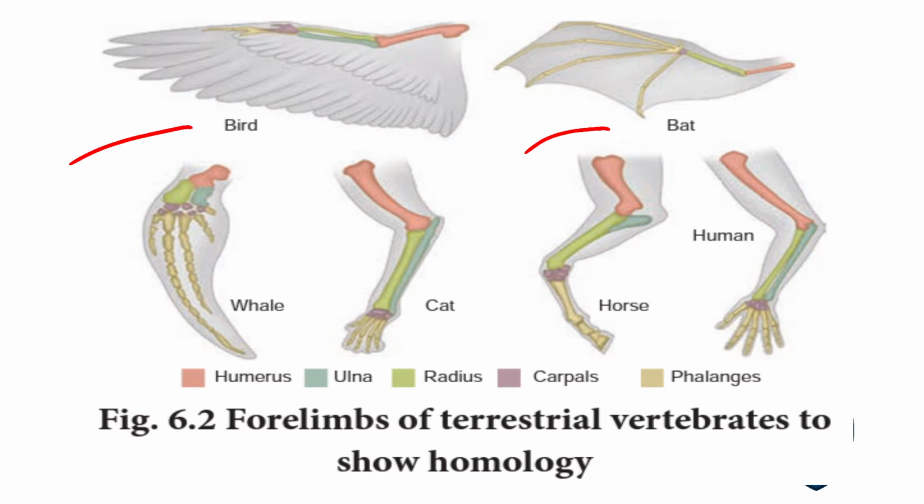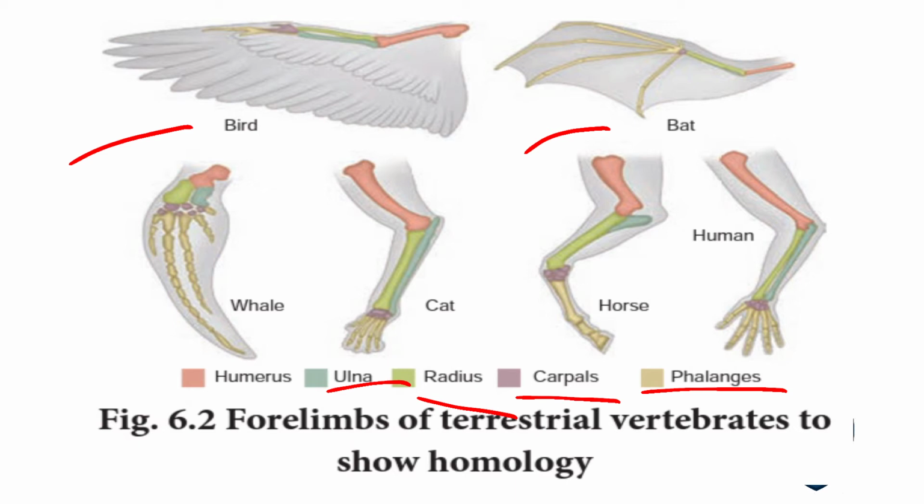You can see the humerus, ulna, radius, carpals and phalanges in different colors. The same type of bones is seen in each organism given here, but the function is different.